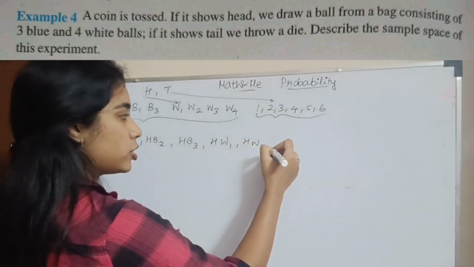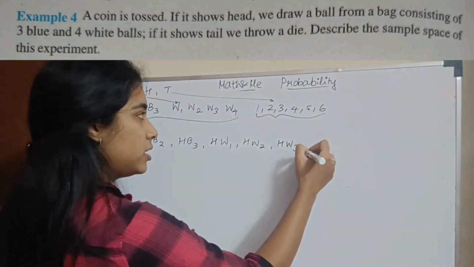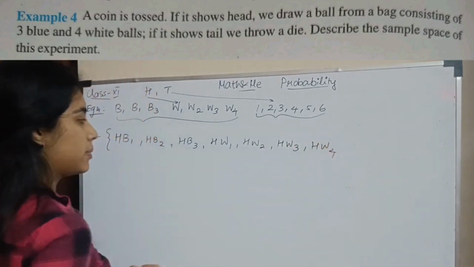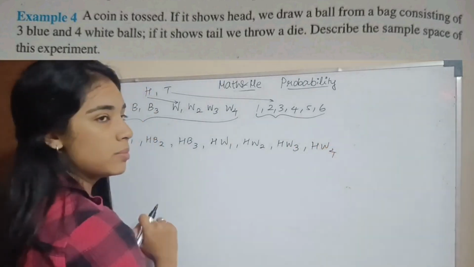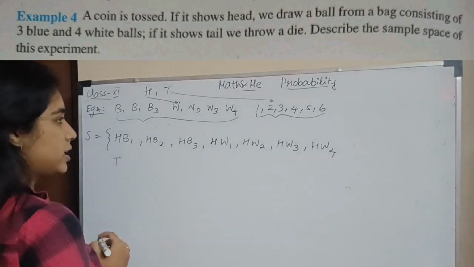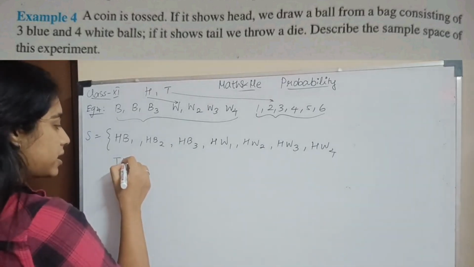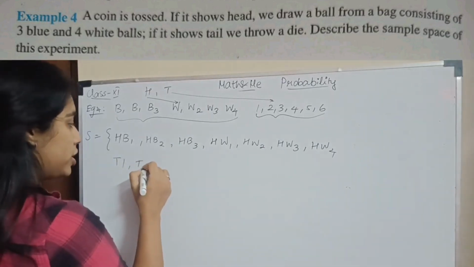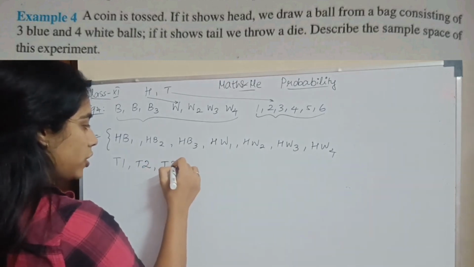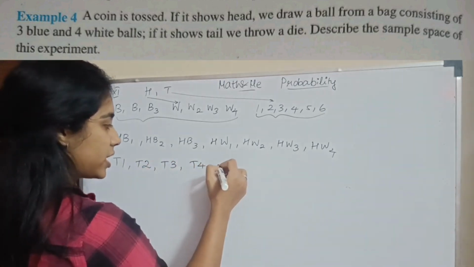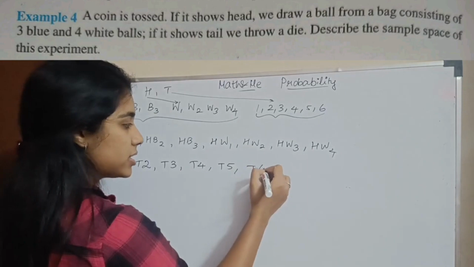Then white ball 2, white ball 3, white ball 4. Basically head வந்தா you pick up the balls. What if you get the tail? Tail வந்தா dice can give a number of 1 or you can get a number 2 or you can get the number 3 or you can get the number 4, 5, 6.